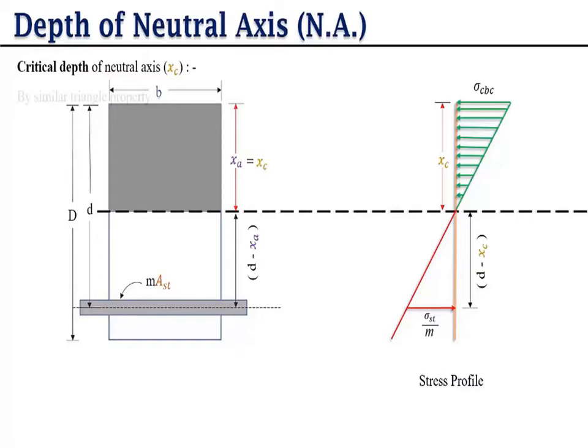So B is the width, D is the overall depth, small d is the effective depth, and here X is the actual depth of the neutral axis. And this diagram is the stress profile. Here one term comes, effective depth. So how do we find the effective depth and how do we find the effective cover? These both terms we discuss in our further slides.